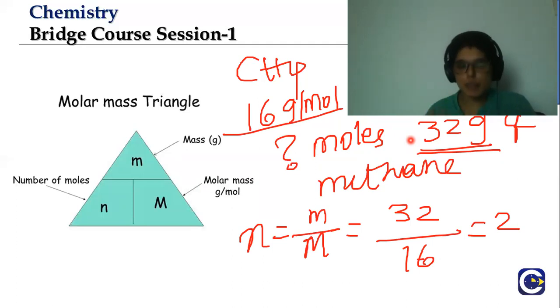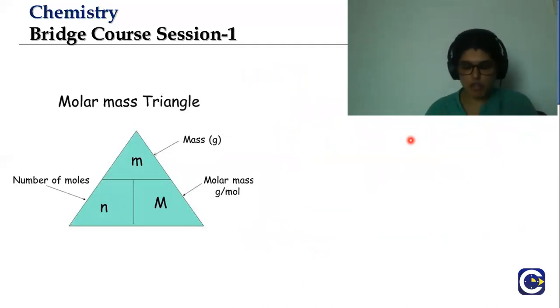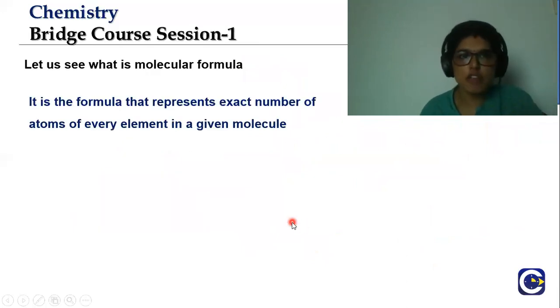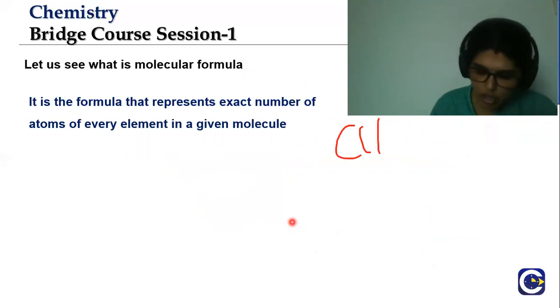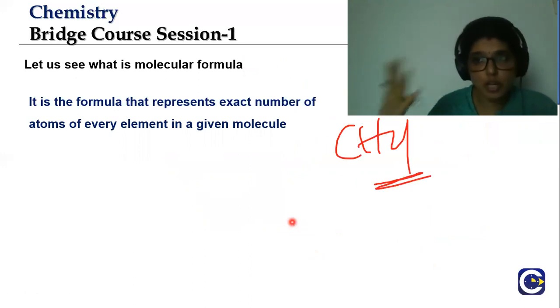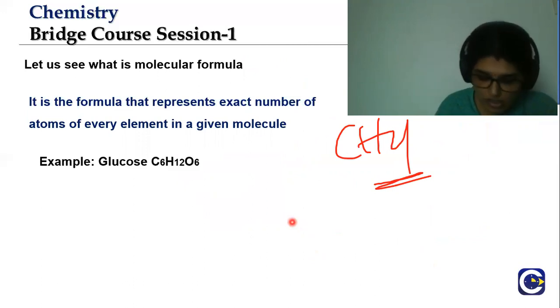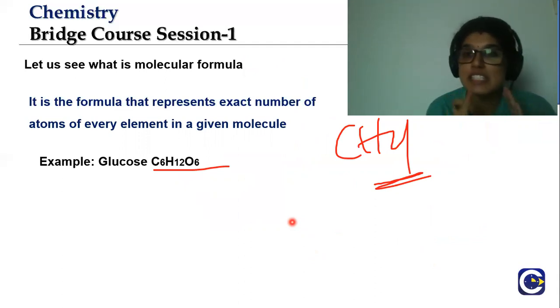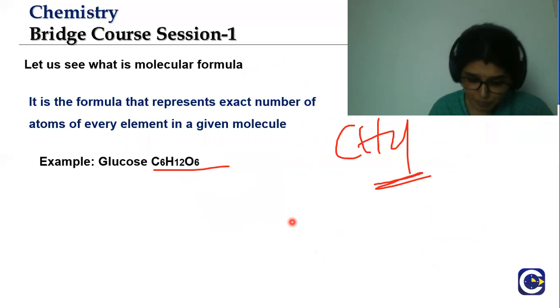This moles will help in determining the molecular formula. So let's look at molecular formula. What is molecular formula? It will give you the exact number of atoms. So when I said CH4, what did I say? That it has 4 hydrogens with 1 carbon. So for example, if I take glucose, the formula is C6H12O6. Everyone would have read about photosynthesis, so we would know what glucose is. C6H12O6 means there are 6 carbons, 12 hydrogens and 6 oxygen atoms.